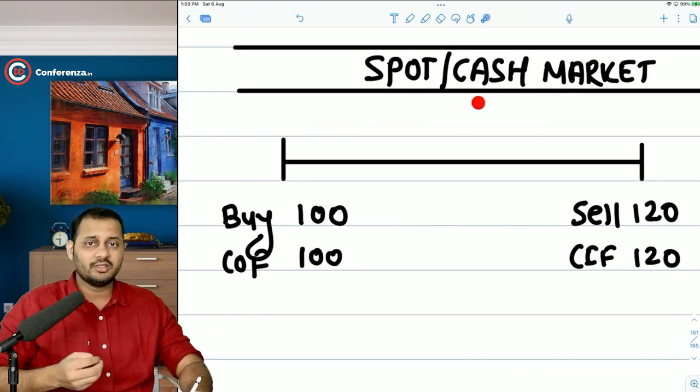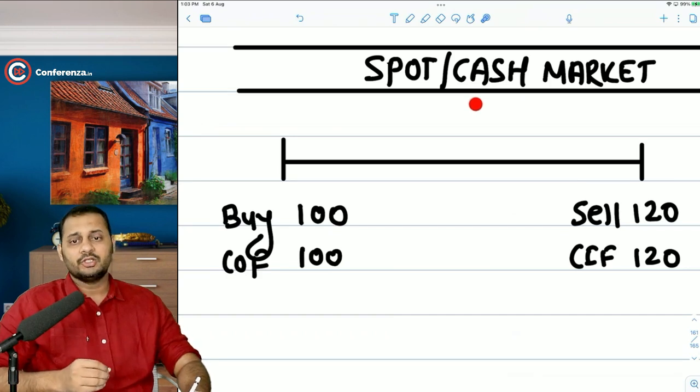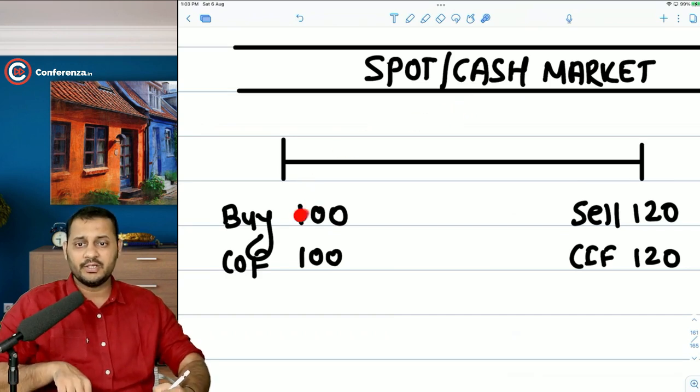You actually want the possession of that stock, the ownership of that stock, right? So if the stock is worth 100 rupees, your cash outflow will also be 100 rupees, right? And after a year, you can sell it at whatever the market price is. Let's say the market price is 120 rupees.